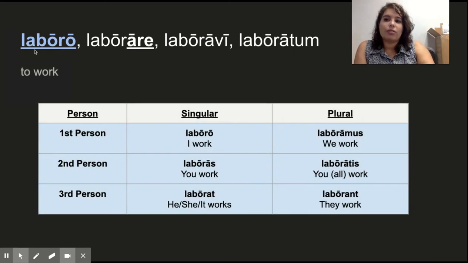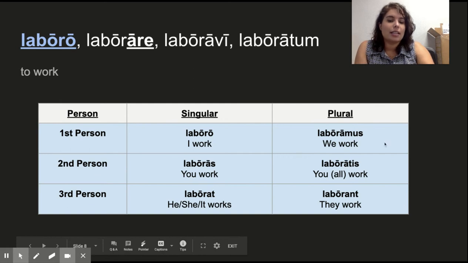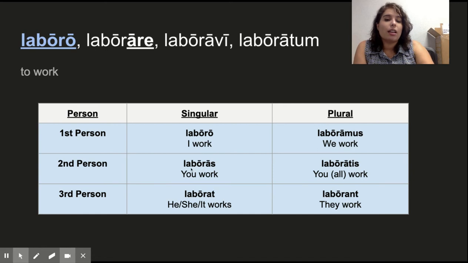So again, this first form listed is our first person singular present tense. So laboro means I work. For the rest of these forms, again, we look at the second form and we have that a before that re ending. This tells us that there's going to be an a before our s, t, mus, tis, nt endings. So second person singular, laboras, you work.